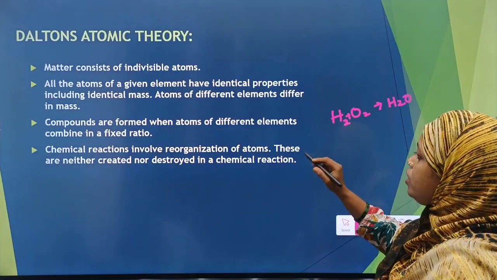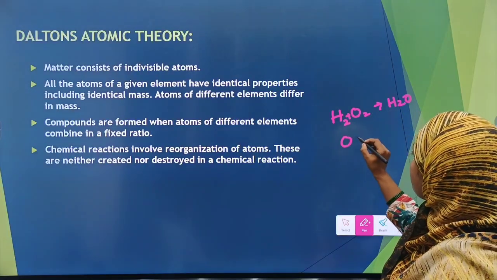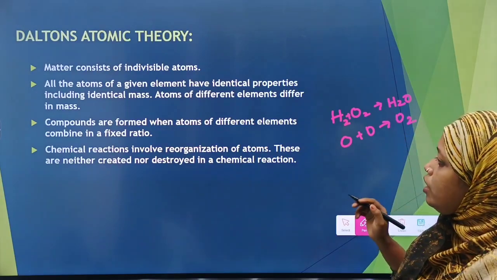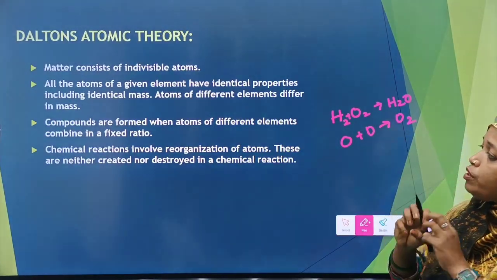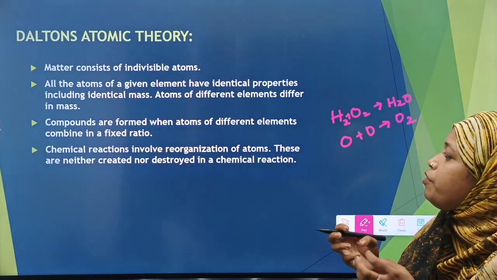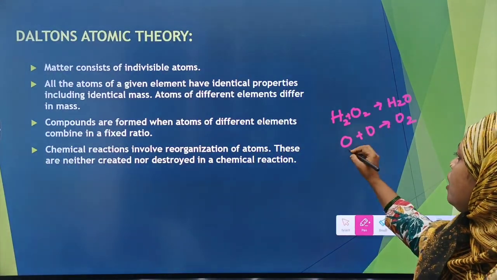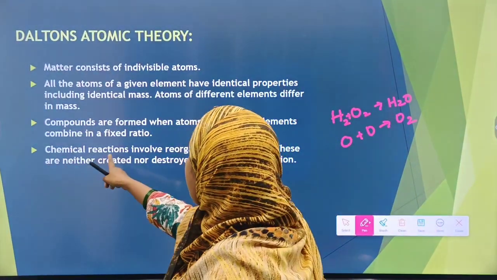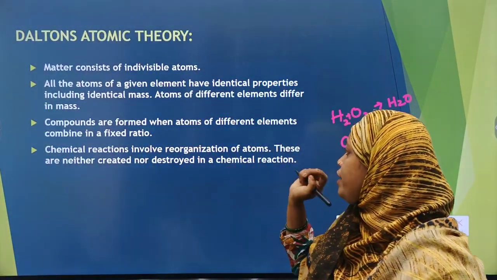But he didn't believe that oxygen combines with itself. He meant to say that different elements combine, and the same elements cannot combine.